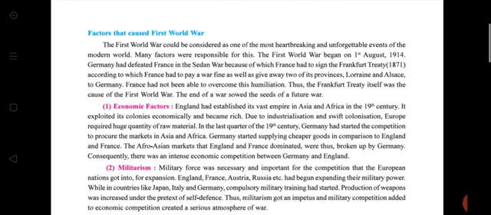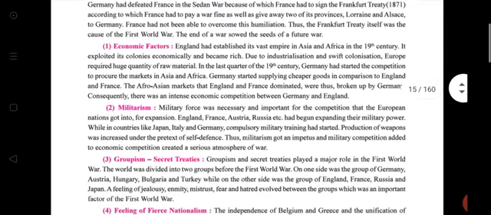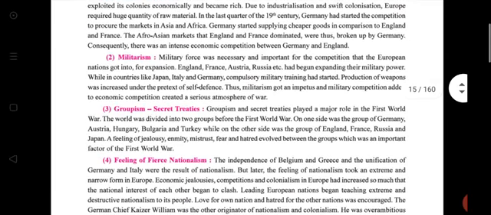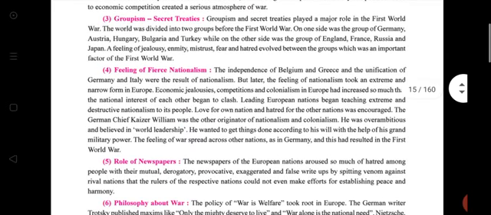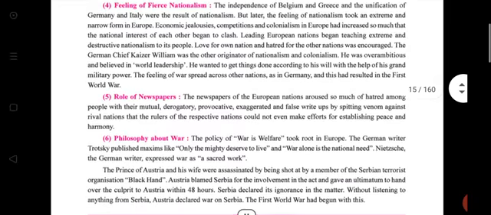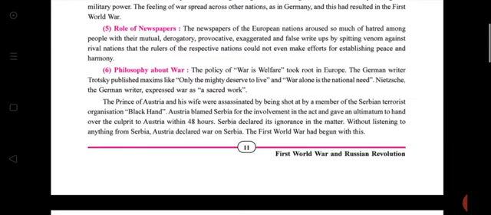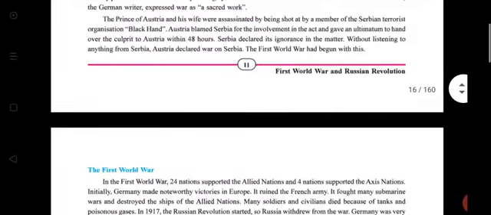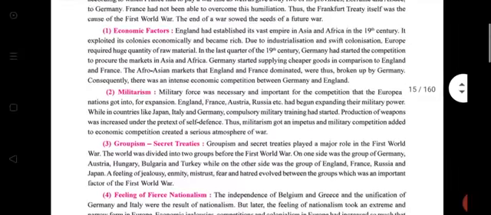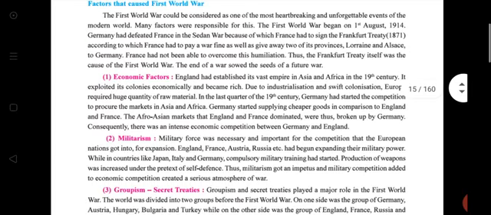The first one is economic factors, then the second is militarism, third is groupism, fourth is the feeling of fierce nationalism, fifth is the role of newspapers, sixth is philosophy about war. So there are a total of 6 factors that caused the First World War.